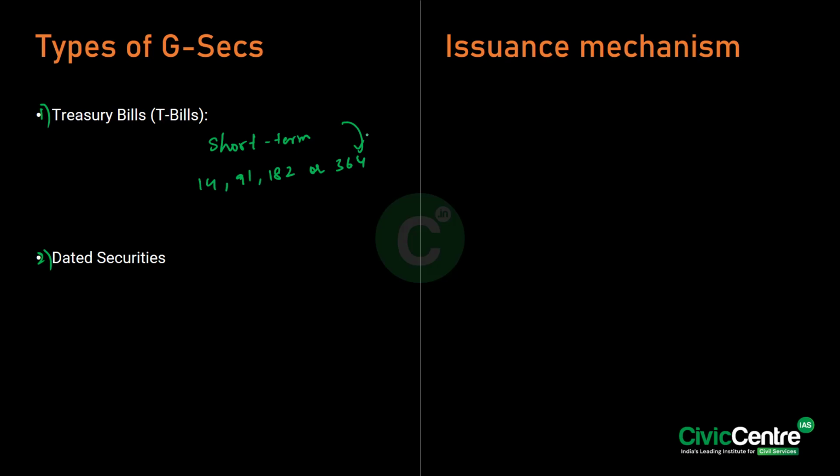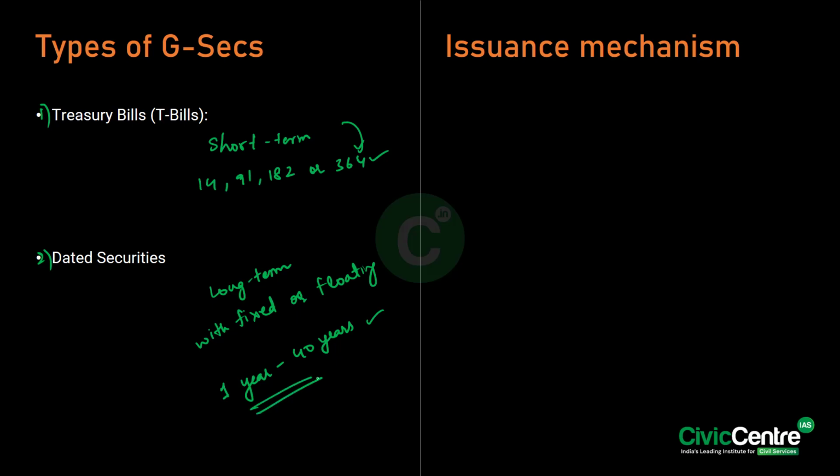Right. Now, what are the dated securities then? These are long-term securities with fixed or floating interest rates and maturities ranging from 1 year to 40 years. Okay. So, what is the difference? These are short term, whereas these are long term with a maturity of 1 year to 40 years. Now, what is the issuance mechanism?